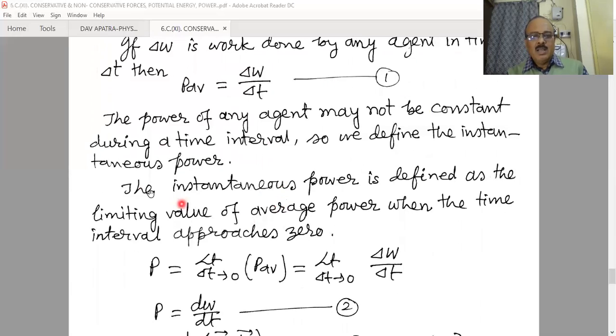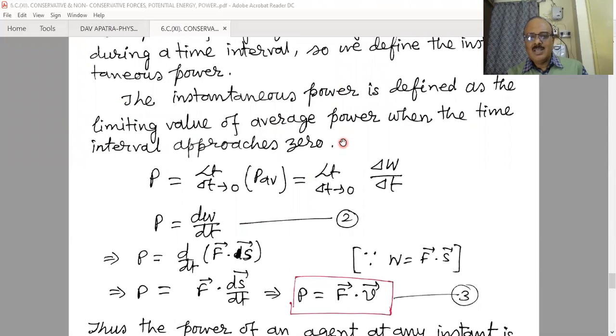The instantaneous power is defined as the limiting value of average power when the time interval approaches zero. In all cases, when we find the instantaneous value, we consider the limiting value of the time interval, that is delta t tends to zero. It means delta t is very, very small, not equal to zero, but nearer to zero. If we take this time interval very, very small, then taking the limit of delta W by delta t as delta t tends to zero, we get P is equal to dW by dt, which is known as the instantaneous power. That means at any instant, the instantaneous power is dW by dt.